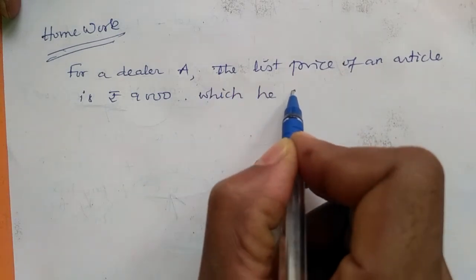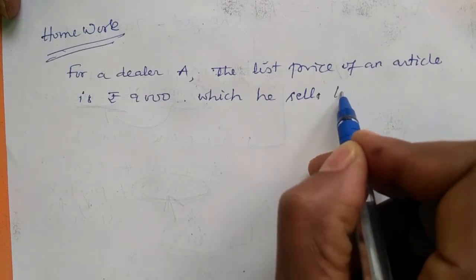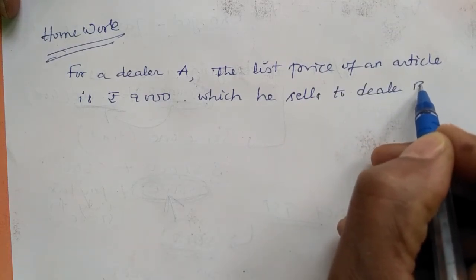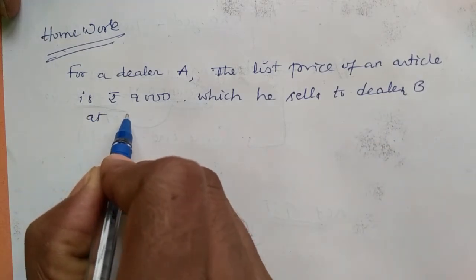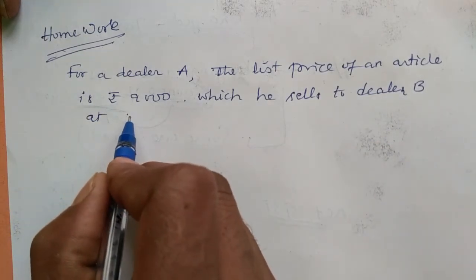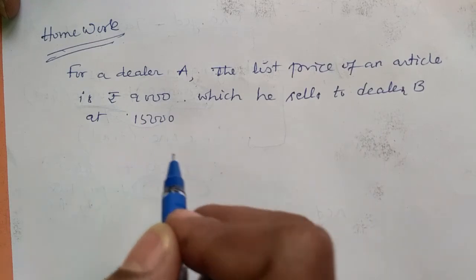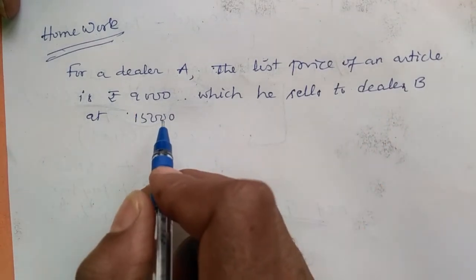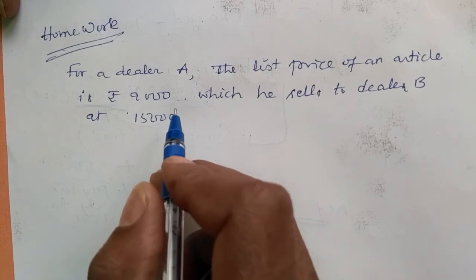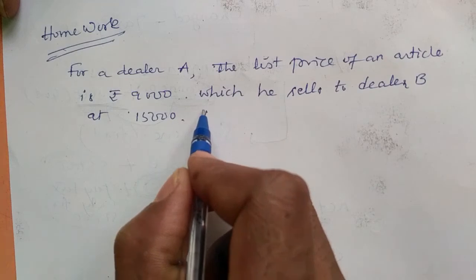That dealer sells the 9,000 rupees article to dealer B at 15,000. For dealer A it was 9,000. He is selling to dealer B for 15,000. That means 6,000 profit.